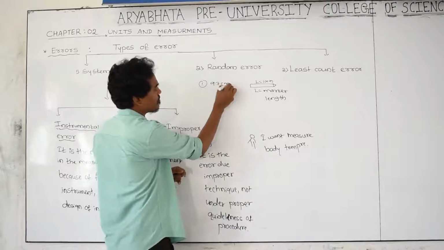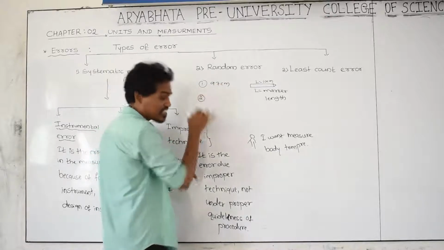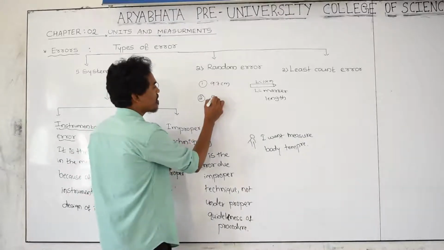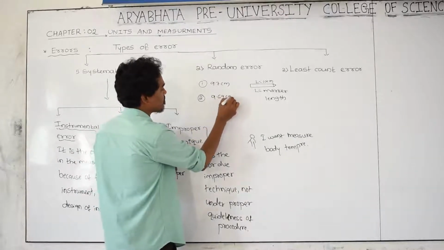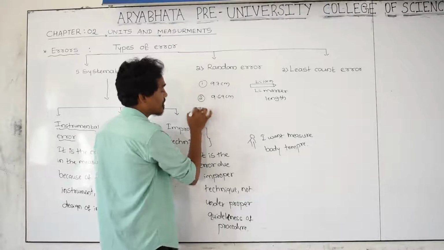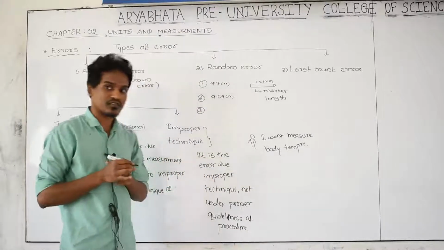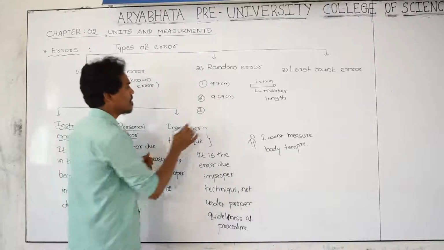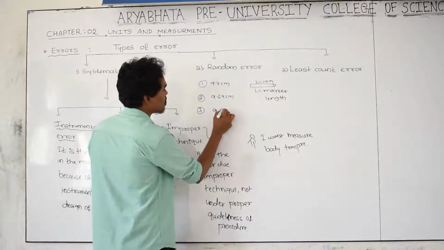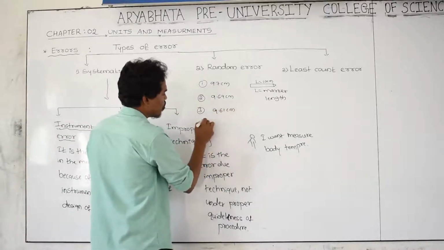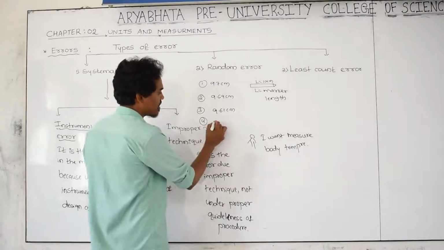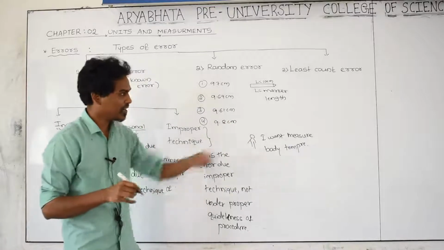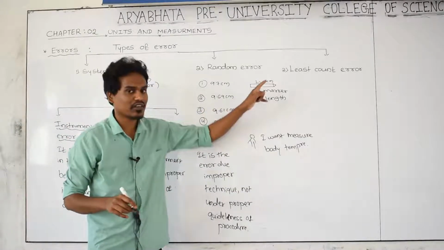9.7 centimeter. Second time once again I am measuring the length of the marker by using the instrument. It will become 9.69 centimeter. And the third time, once again, one more time by using the instrument, I am measuring the length of the marker. I am getting 9.61 centimeter. Fourth time once again I am doing it, I get 9.8 centimeter. But its true value of length is 10 centimeter.